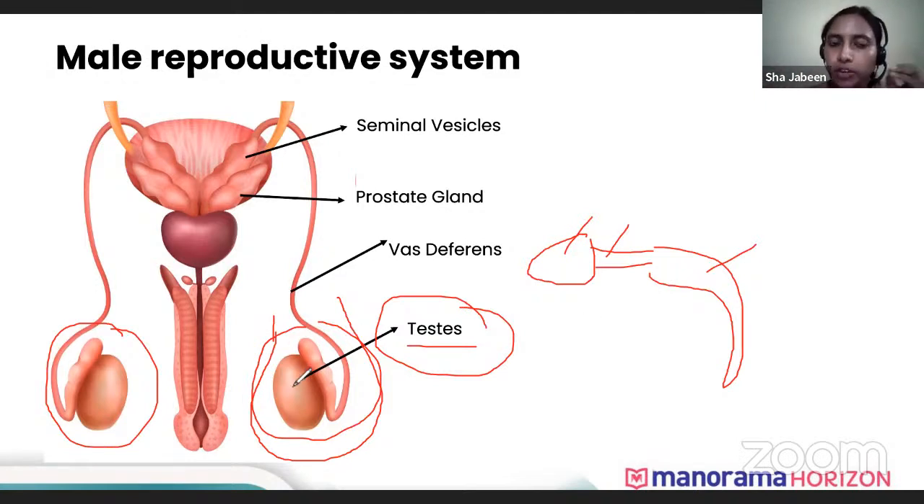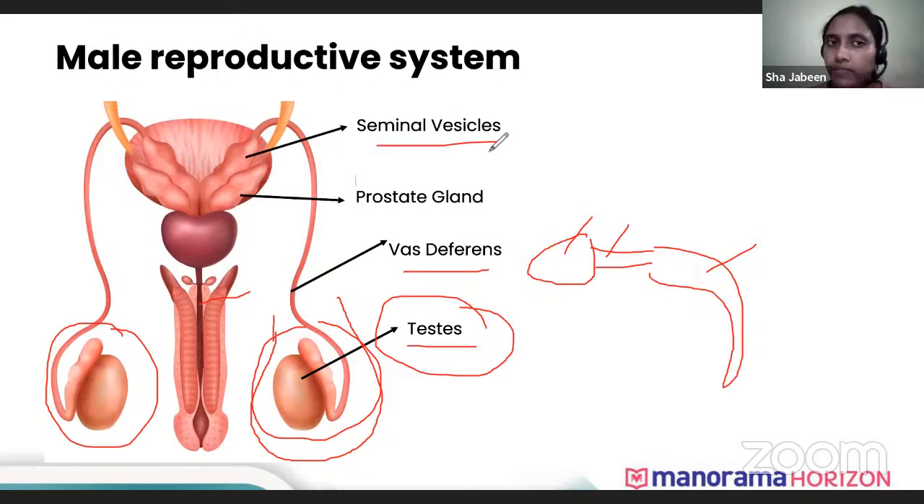Once the sperms are produced in the testes, they travel through the vas deferens. From the vas deferens, the sperm reaches the urethra. In males, the urethra is a common passage for the ejection of sperms as well as the ejection of urine. So the vas deferens carries the sperms to the urethra.